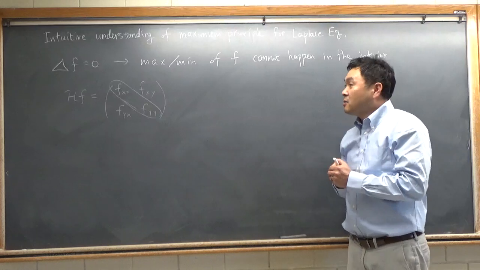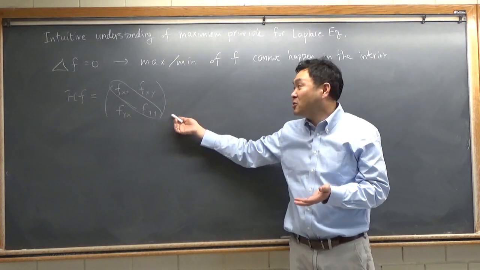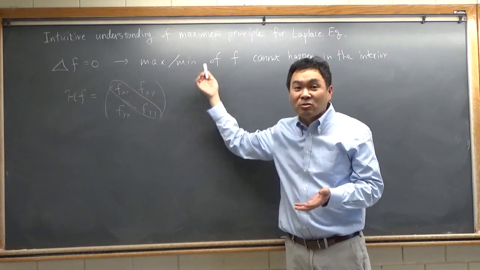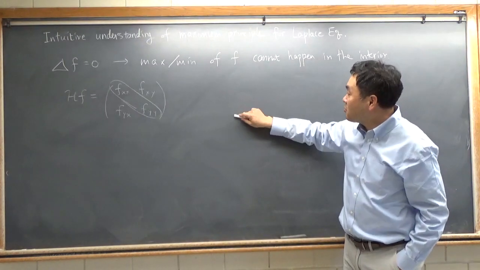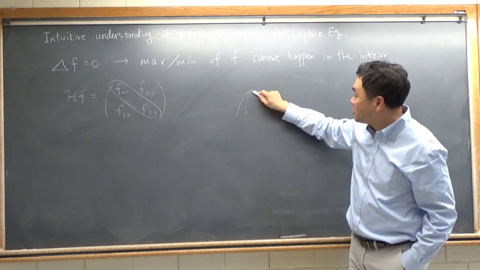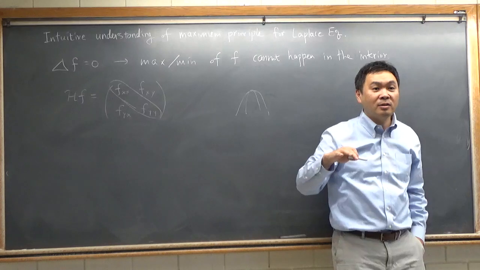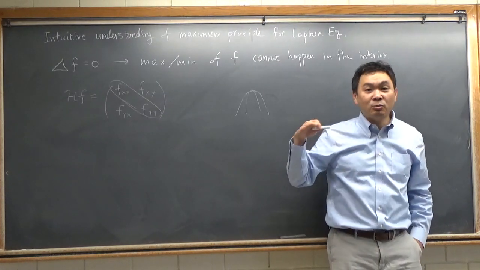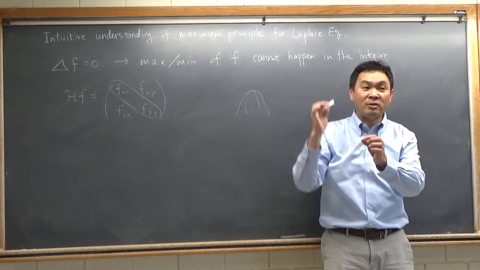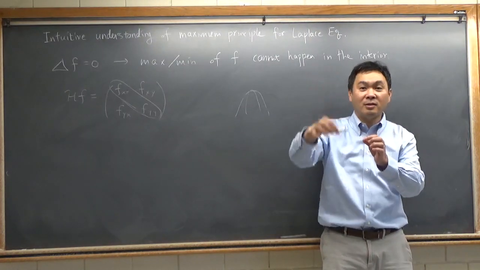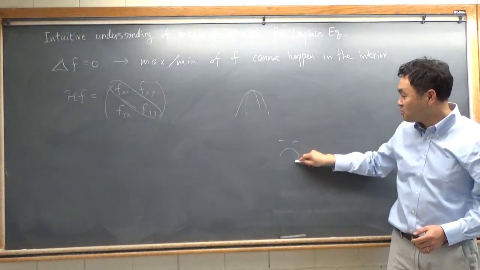So this should obviously tell you why the max or min could only happen at the boundary. Because think about the case when you have a maximum inside the boundary. Then what's the second derivative? In any direction, if you cut this and look at the second derivative, it should be negative because, come on, you know this, right? You know this picture?